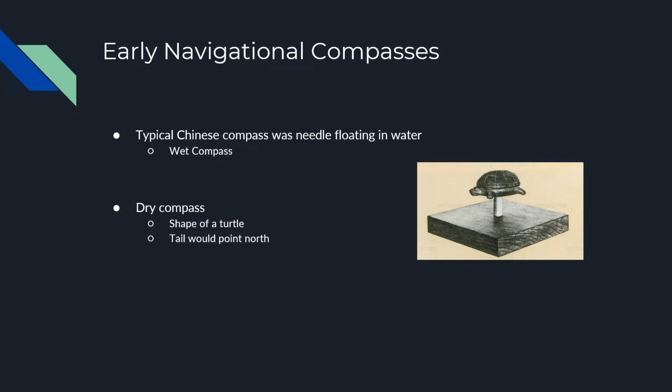Early navigational compasses. The typical navigational compass in China was a magnetic needle floating in water. This is known as a wet compass. There was also a non-water compass known as a dry compass. It was suspended upside down in a wood frame made in the shape of a turtle. The lodestone was sealed by wax. When rotated, the needle at the tail would point in the cardinal direction, which was north.